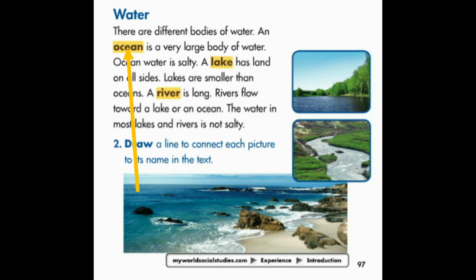The middle picture has a long, flowing form of water. This is a river. River starts with the letter R. Can you find the word river? Here it is, river. Our last image at the top must be the word lake. It is a body of water that is completely surrounded by land. Can you find the word lake in the text? It starts with the letter L. Here it is, lake.